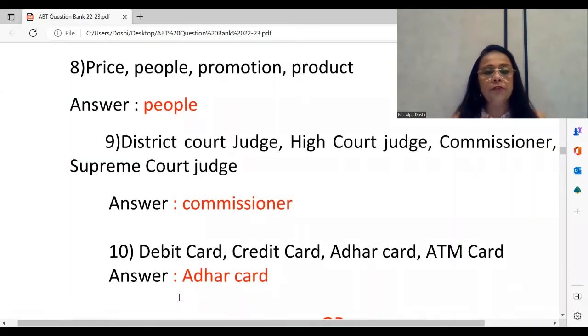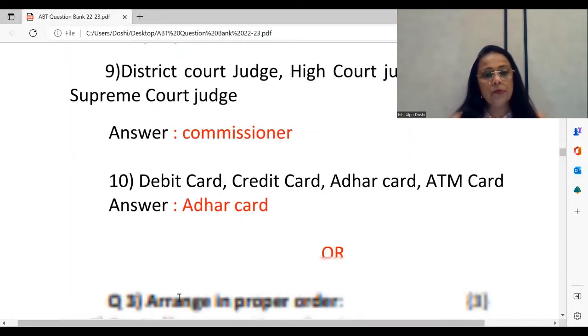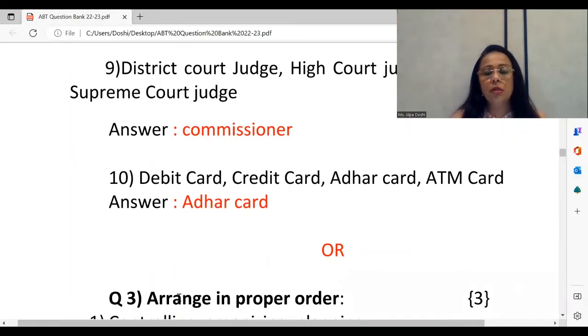Once again, we have different modes of payment here from the chapter of emerging modes of business. As we see here, debit card, credit card, Aadhaar card, ATM card, all of these are different forms of banking instruments. And so Aadhaar card is the odd one out. This completes your possible questions on odd one out.